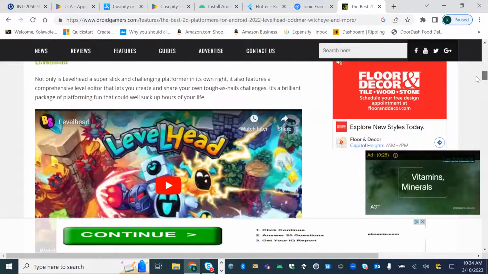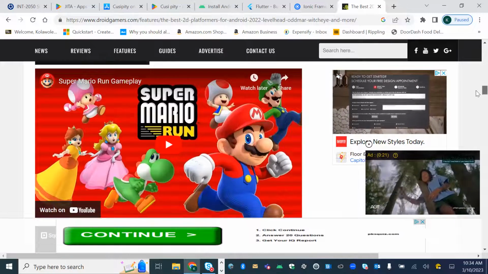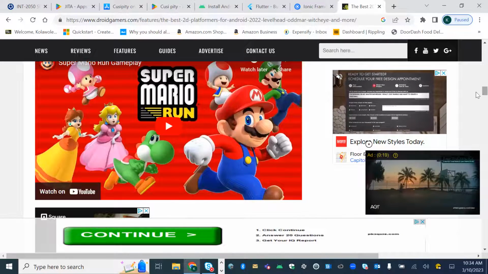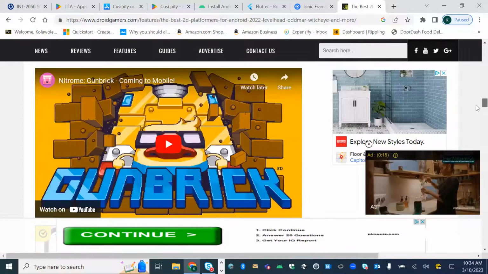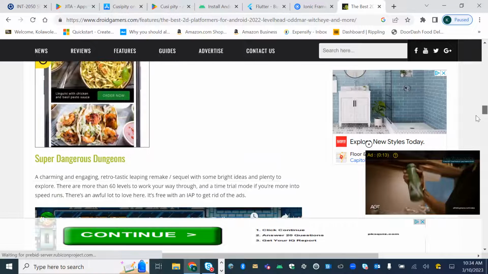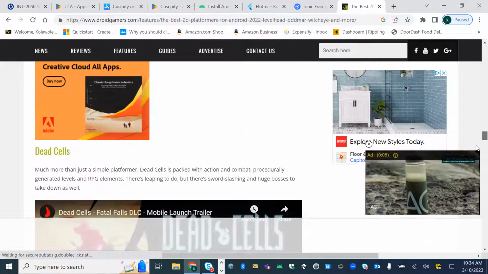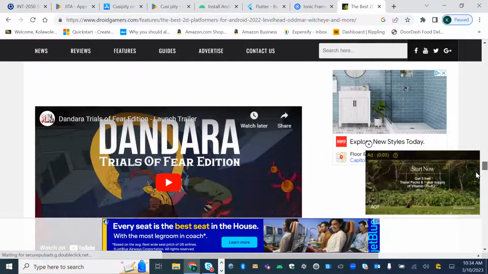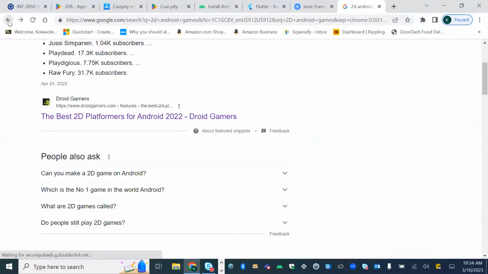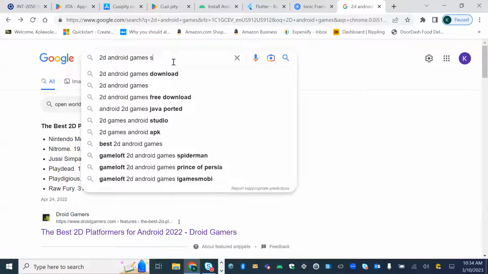You can see another one, Level Edit. That's another one right there. You see a lot of ideas out there, a Super Mario one, and another one right there, Gun Break. You just see a lot of ideas of what others have been doing, to give you some inspiration and you can get some feedback. Other things you can do is go online and get what they call starter apps.